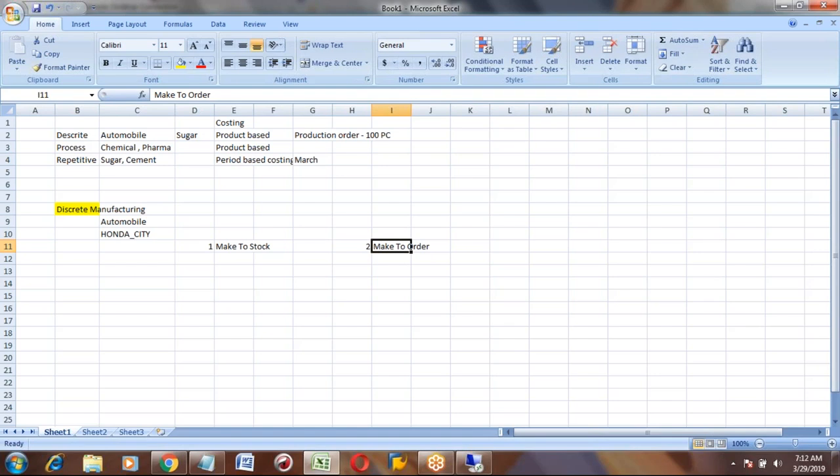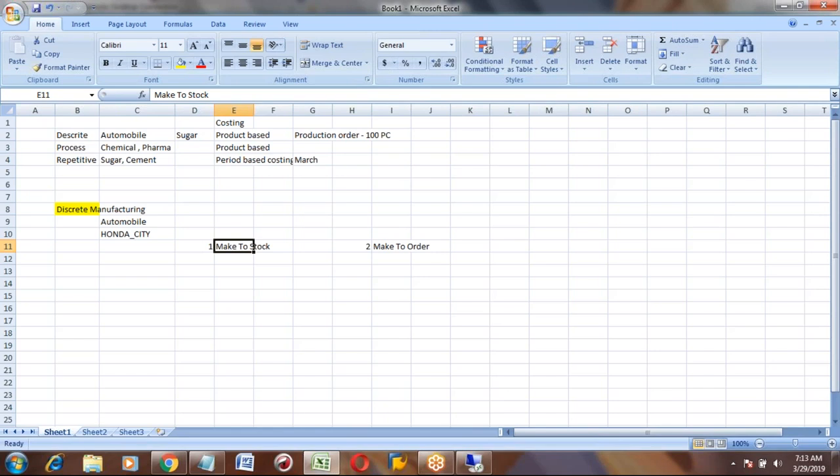Make to stock means when you complete the order, you keep it in your stock. That's the meaning, right? Not exactly. Okay, make to stock means you will produce the product without any order. Order means a sales order.